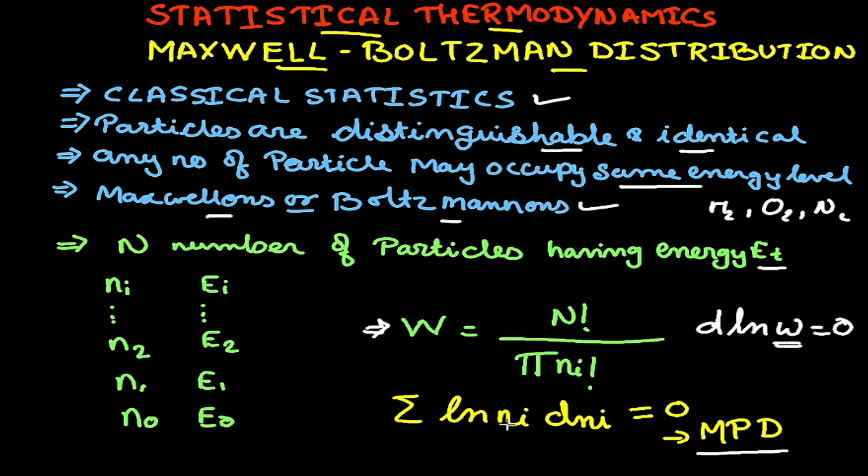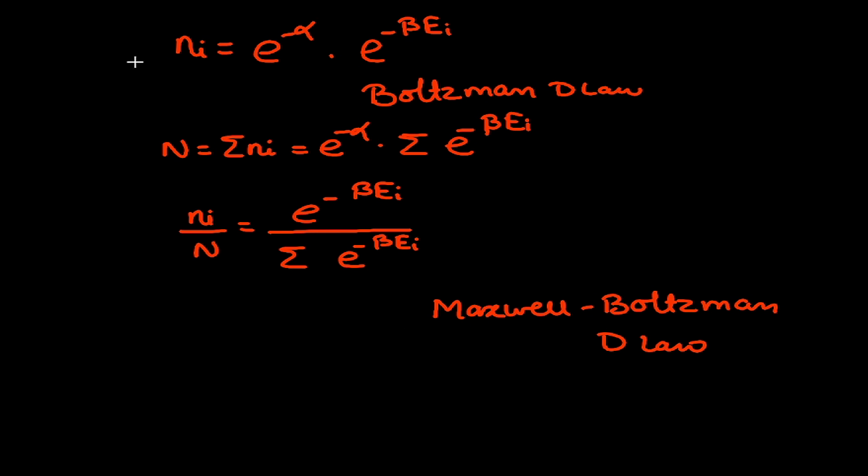Further, we apply Lagrange's method of undetermined multipliers, as we need to bind the number of particles and energy. When we solve this expression, the final expression we obtain is ni equal to e raised to minus alpha into e raised to minus beta Ei, where alpha and beta are constants and the value of beta is 1 upon kT. k is the Boltzmann constant, which we can write as kB also, and T is the absolute temperature. This expression is known as the Boltzmann distribution law, and it gives the distribution of particles between different energy levels.